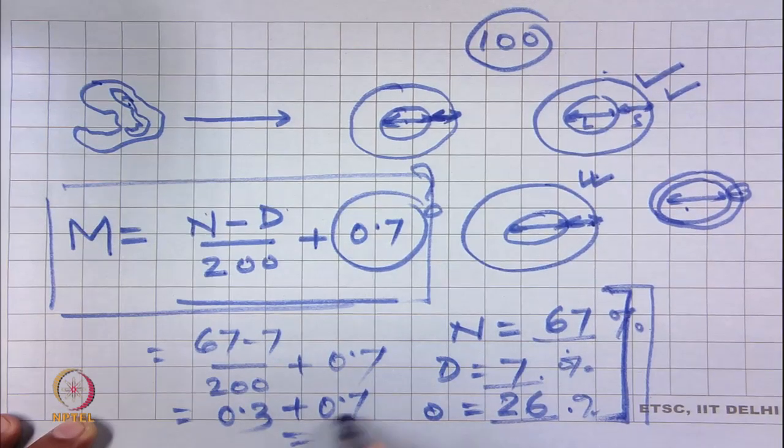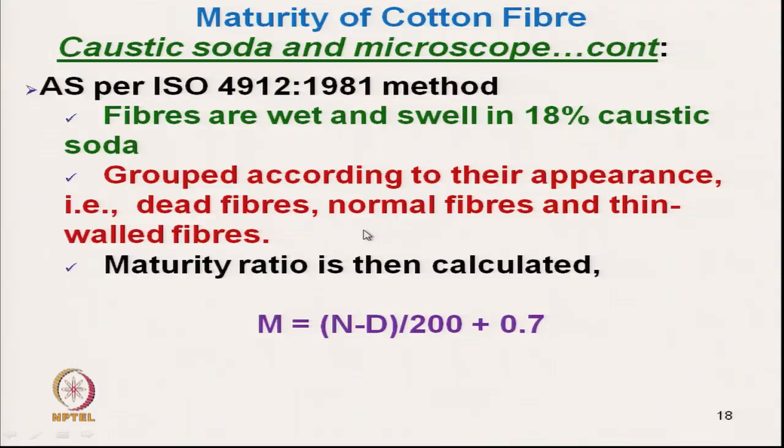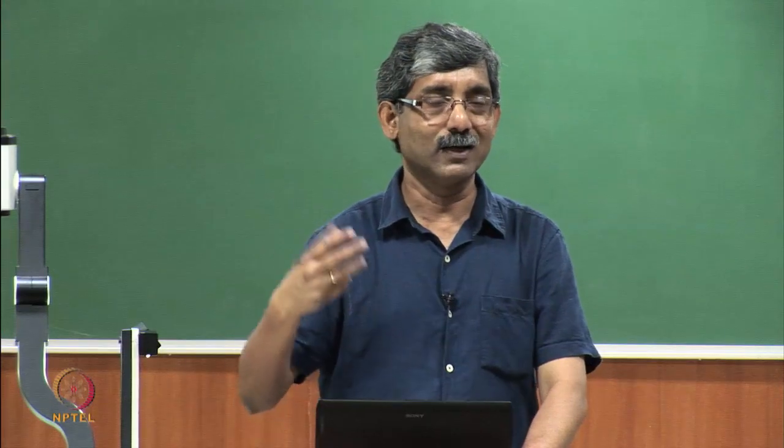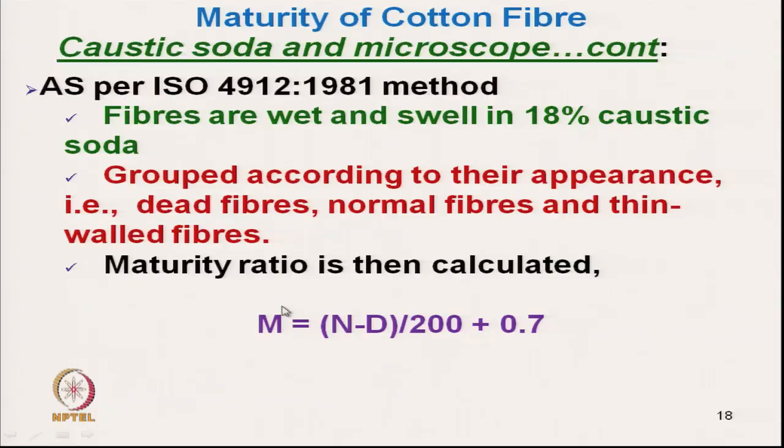So it will be 1. The maturity ratio of this combination has become 1. So that is why this value 0.7 comes. There is no strict scientific logic, but as most normal fibers have been observed with that proportion, the maturity ratio becomes 1.